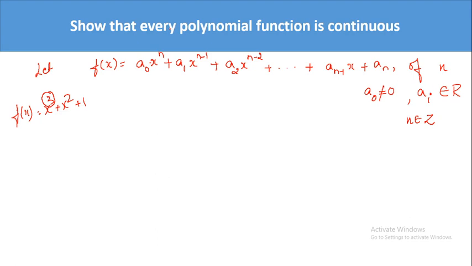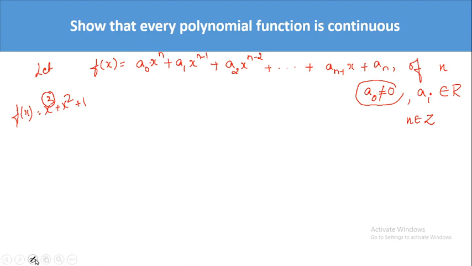So for a polynomial of nth degree, a necessary condition is that the coefficient of x to the power n should not be equal to 0, and these powers should be integers. So this is the general representation.